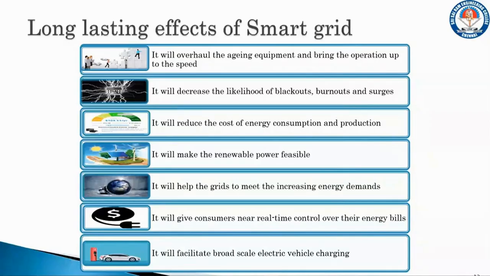In India, you may remember that on 30th and 31st of July in the year 2012, the nation suffered severe power blackouts. This is because about 27% of the energy generated was lost either in transmission or it might have been stolen. Around 27% of the population did not have any power for the 2 days of July 2012. This sort of blackout can be avoided with the help of the smart grid.